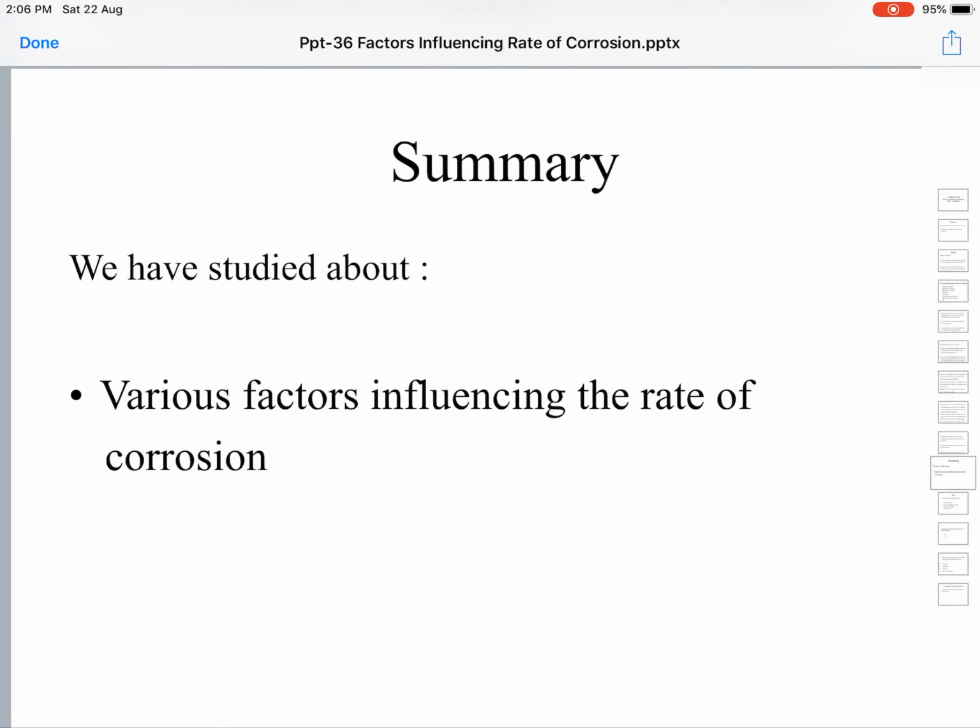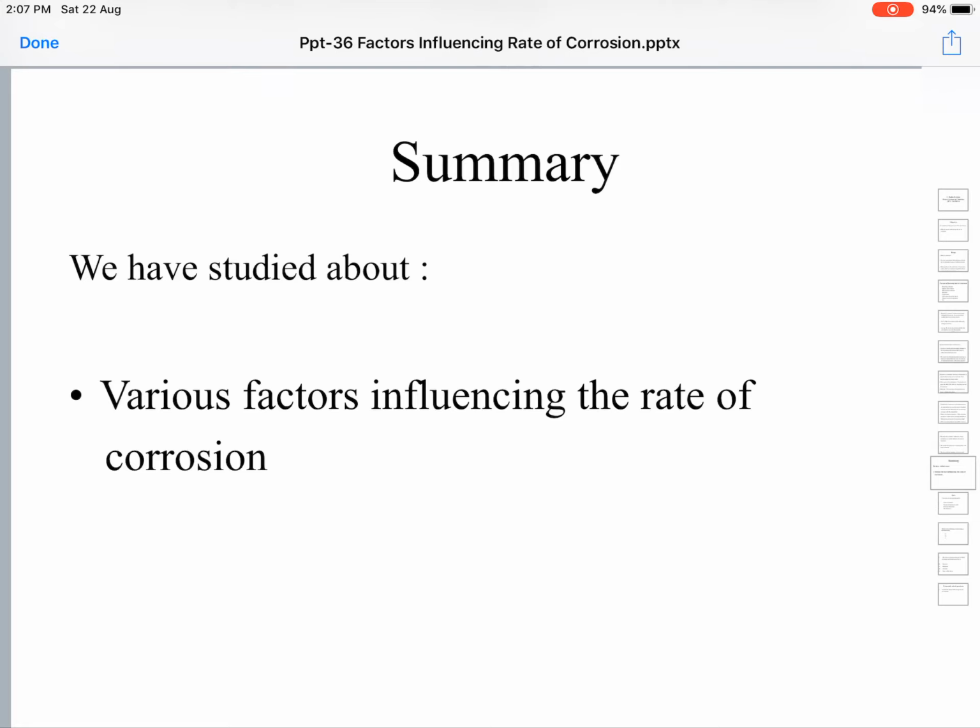Since reactivity decreases down the series, the metals present in the lowest places in this electrochemical series are less reactive, and the rate of corrosion will be less in their case. They may even behave as noble metals. Also, whenever two metals in the series are in contact with each other, the one higher in the series undergoes oxidation and loses electrons. The one lower in the series acts as a cathode, absorbs the electrons, and undergoes reduction in the presence of any conducting medium.